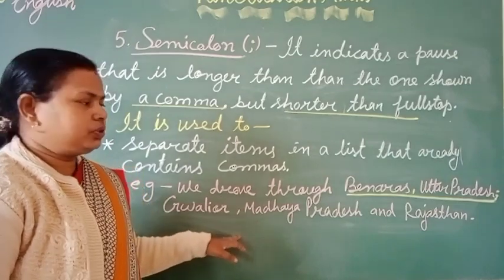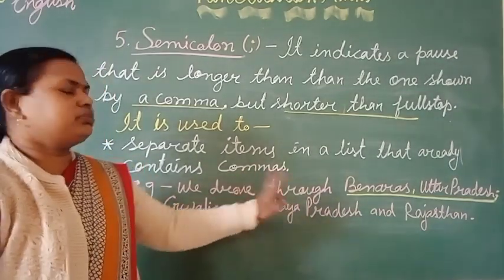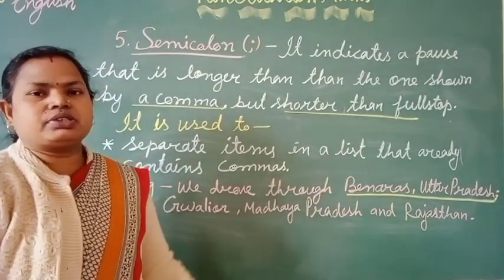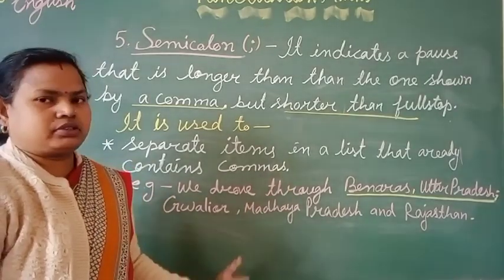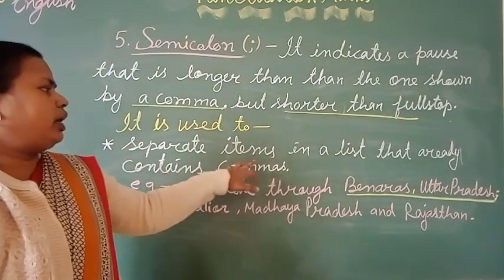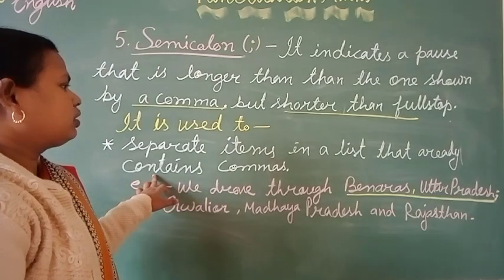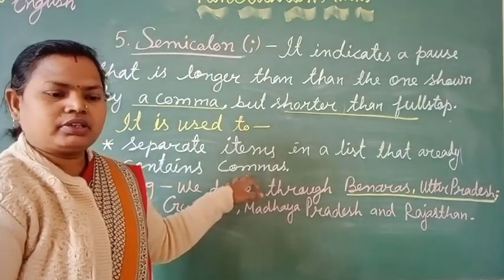So I hope it is clear to you. It means Banaras is in Uttar Pradesh, Gwalior is in Madhya Pradesh. To separate these two, between that we use the semicolon. And this sentence has already comma in it. So we can say a semicolon is used to separate the items in a list that already contain commas. So I think it is clear to you.